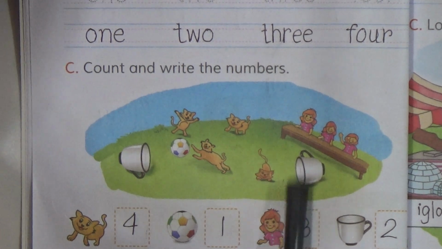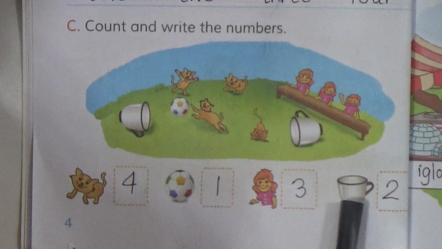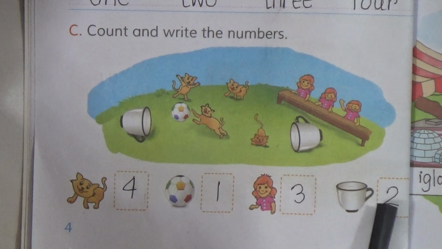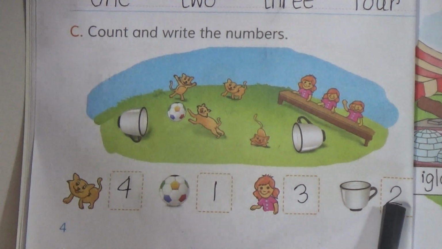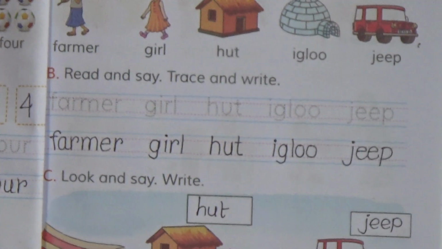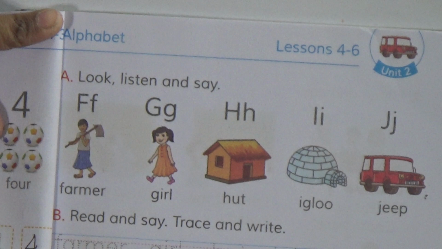Now doll. How many dolls are here? 1, 2, 3. So you have to write here 3. Now cup. How many cups are here? 1, 2. So you have to write here 2. Okay, now go to the next page. Page number is 5. Alphabet, lesson 4 to 6. This is also unit 2.